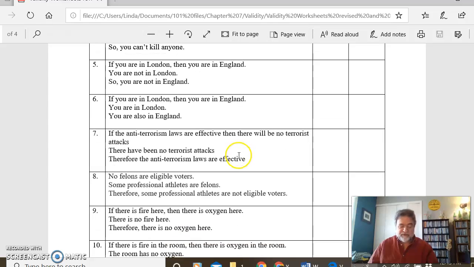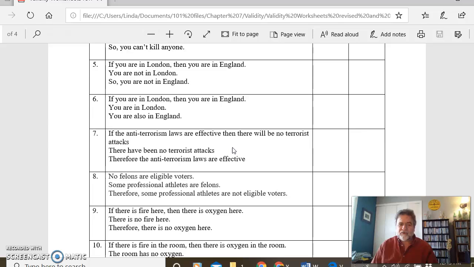Number 7, this has actually been spoken before, and it's an invalid claim. If anti-terrorism laws are effective, that's the antecedent or condition, then there will be no terrorist attacks. We are affirming the consequent, there are no terrorist attacks, therefore the laws are effective. And that's bad logic. This has actually been used before. There's no terrorism happening, therefore our laws must be working, etc. Well, that's just bad logic.